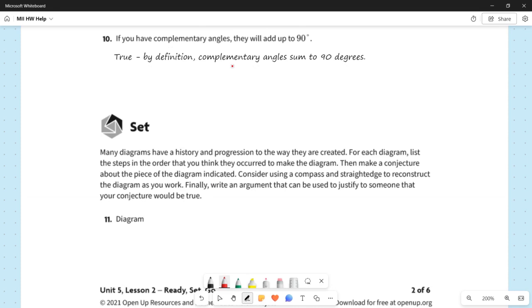So if you were not familiar with complementary angles, then I could understand why 10 is confusing if you don't know that vocabulary word. But if you do know complementary angles, the definition is that they sum to 90. So this has to be true. There's really not a whole lot of wiggle room here. So yes, 10 is true by definition. Complementary angles do in fact sum to 90 degrees. Keep in mind, if the angles sum to 180 degrees, the word that we want to use for that is supplementary. So complementary sums to 90, supplementary sums to 180.